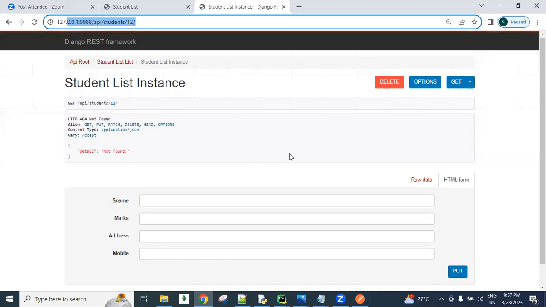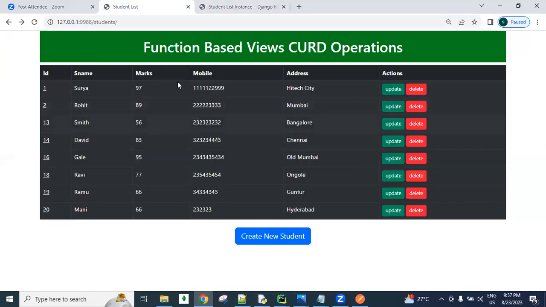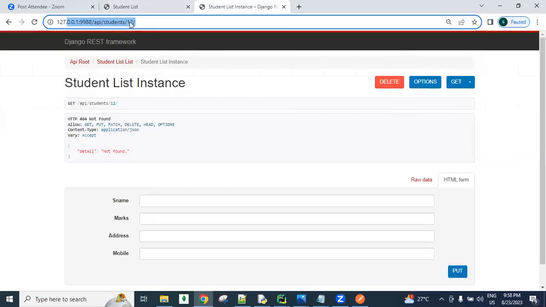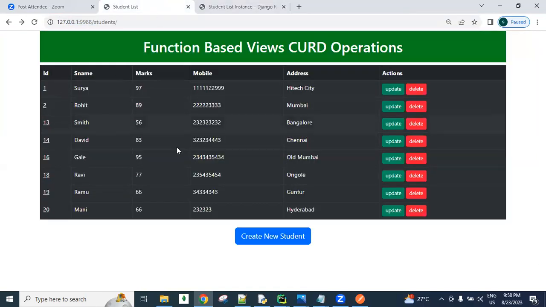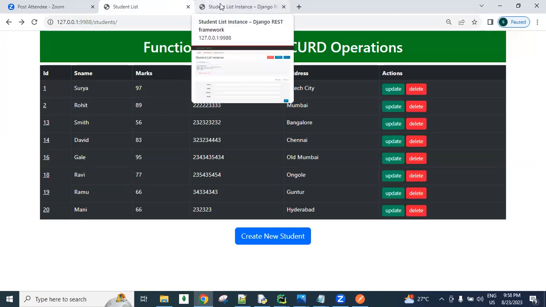But suppose I don't have the browsable API feature, I don't have the Postman tool, and I'm not developing templates for presentation. Then how can we test our APIs? By using some commands, we can test. Whatever data is in the database, we can access by sending some commands.